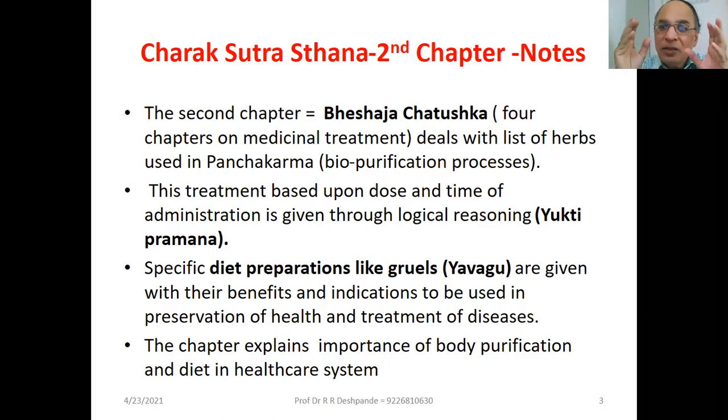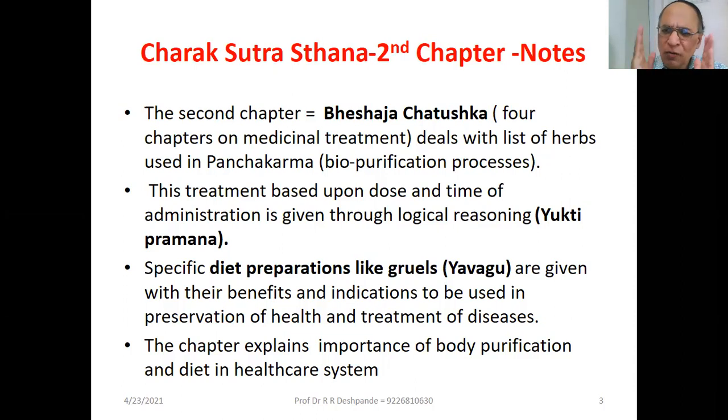So here also Charak has explained which plants are very useful for Panchakarma procedures: Vamana, Virechana, Basti and Nasya. Basti is of two types, Niruha and Anuvasana. Anuvasana Basti is only oil enema, and Niruha Basti is decoction plus oil. This is a part of Bheshaja Chatushka, the group of four chapters. This deals with the list of herbs used in Panchakarma procedures, the detoxification, biopurification process.